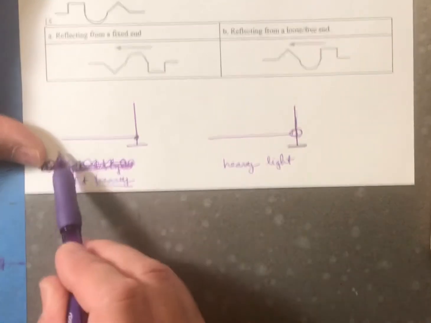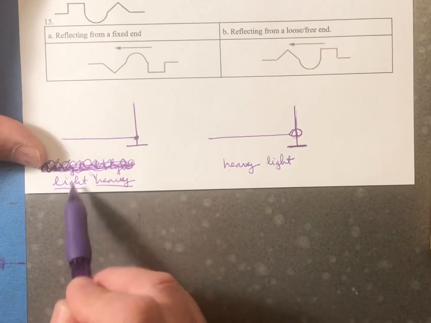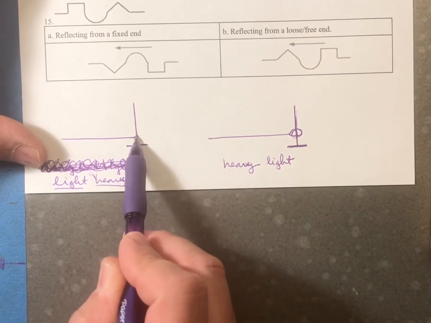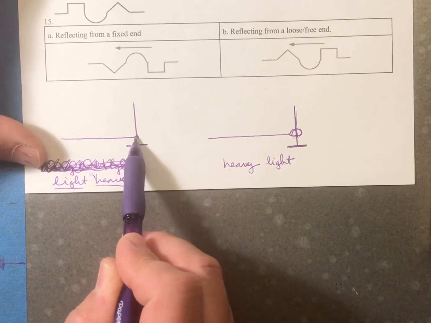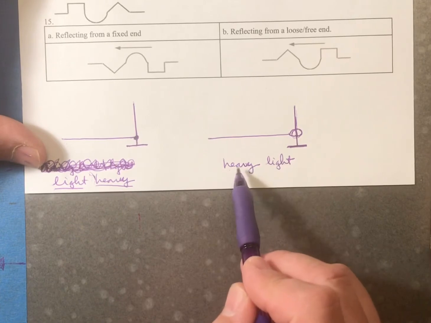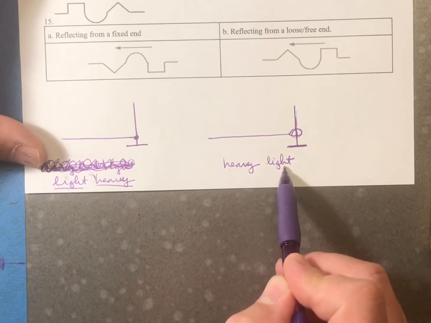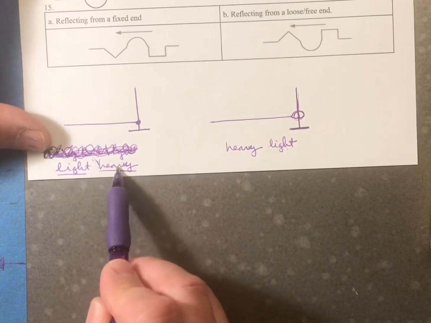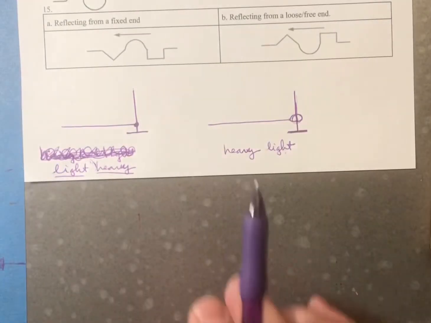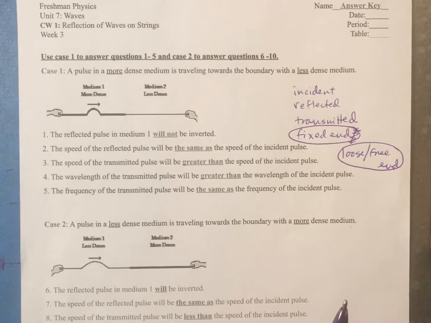So if you're going from light to heavy, then this is going to seem like a fixed point, tied at this end. But if it's from heavy, more dense, to less dense, then think of it as a loose end. Okay, now let's go to the first page.